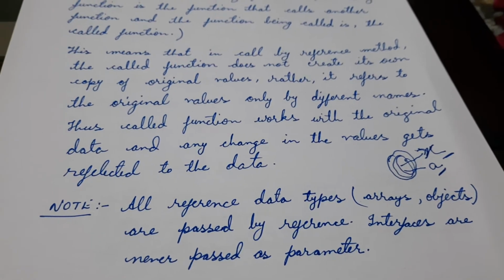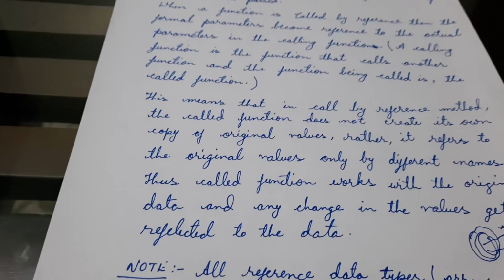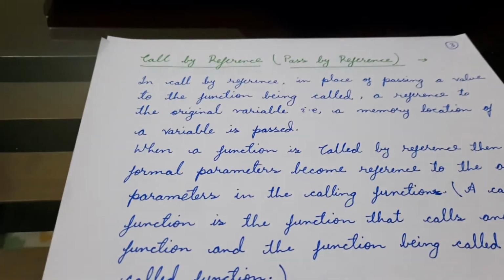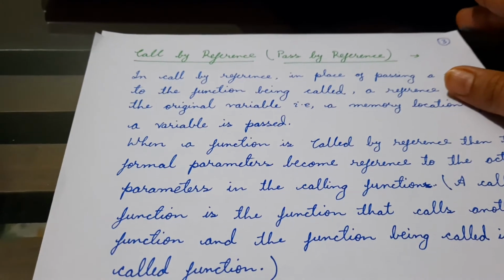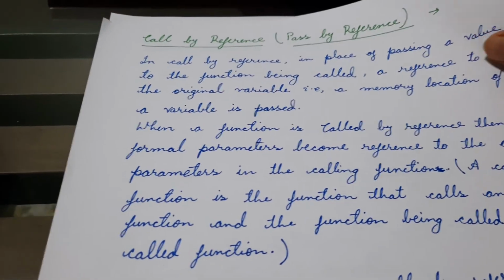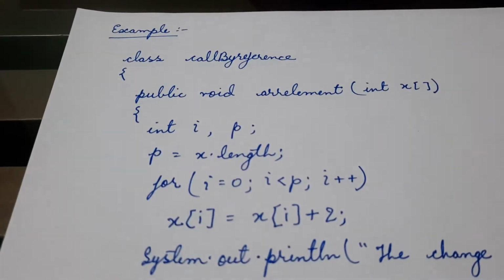It is a trigger, so it behaves like a separate entity, and it is called in the program with the help of implements. So it is not passed as a parameter. We see here one example that will explain the working of call by reference.